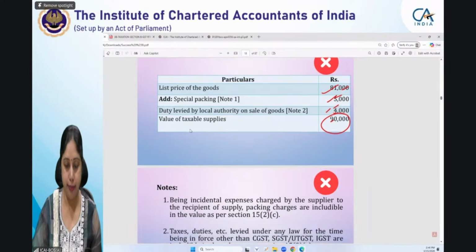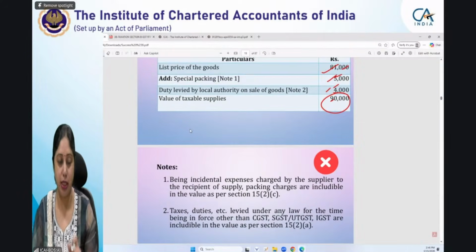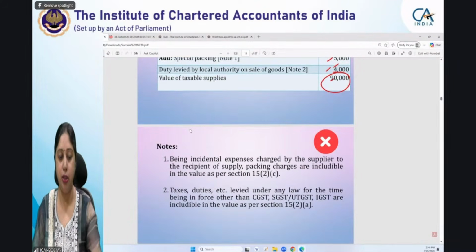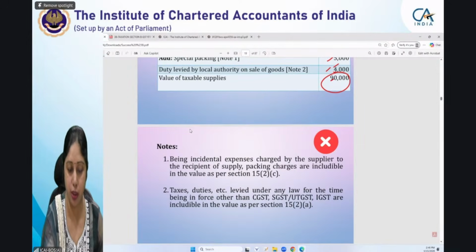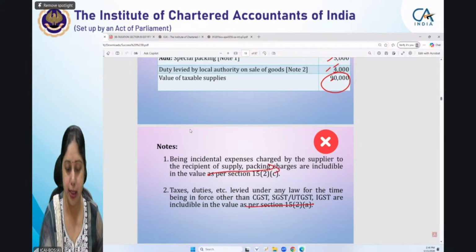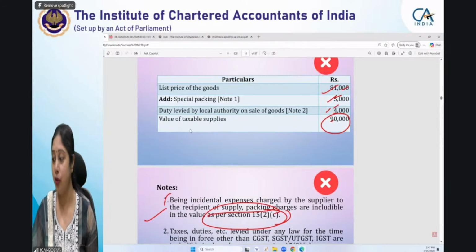Now, first fault or first mistake. Now this student has given the notes also, proper notes have been given. In fact, he has mentioned sections also, which he could have avoided, but he has given the sections also, he has given proper explanatory notes. But the mistake committed by this student, can any of you mention in the chat box what mistake has been committed in this particular question?